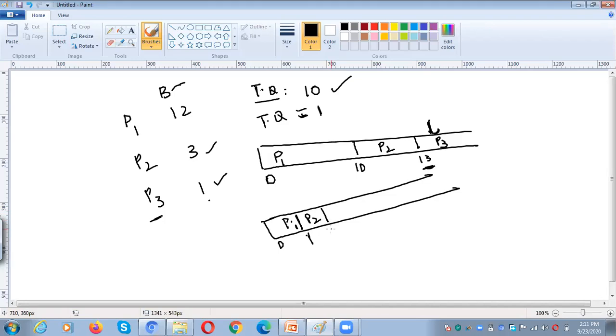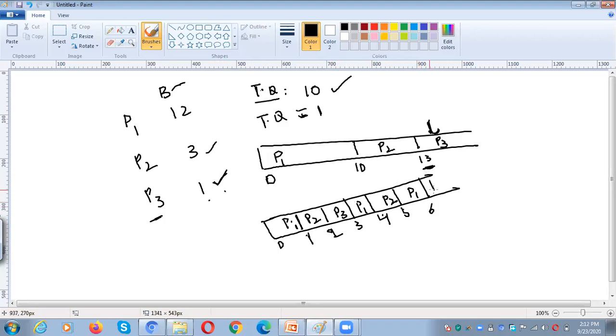It will get 1 and then switch to P3, and then switch to P1 again, and then P2 again, and then P1 again. Why? Because P3 requires 1. So the first time it completes the execution.